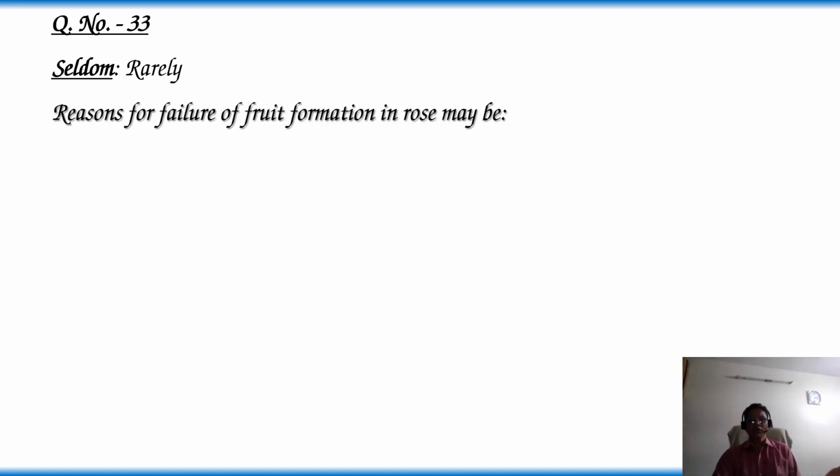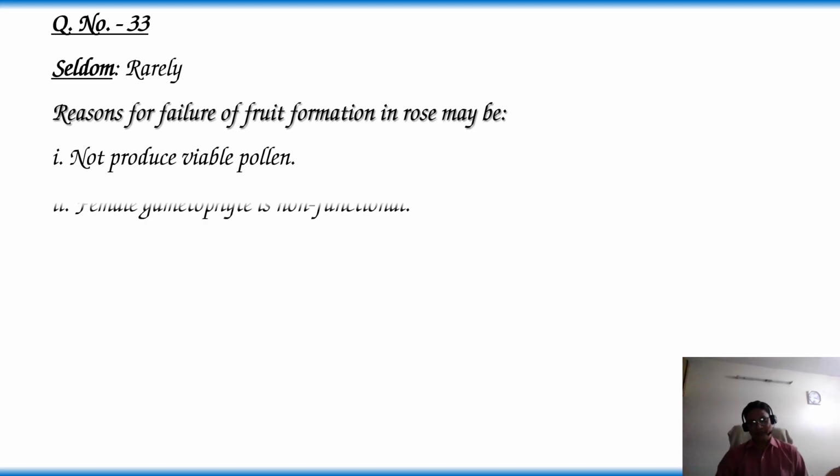Let's know the reasons for failure of fruit formation in rose. Reason 1. Not produce viable pollen grain. Second reason: the female gametophyte is non-functional. Female gametophyte is nothing but the embryo sac, which is non-functional.